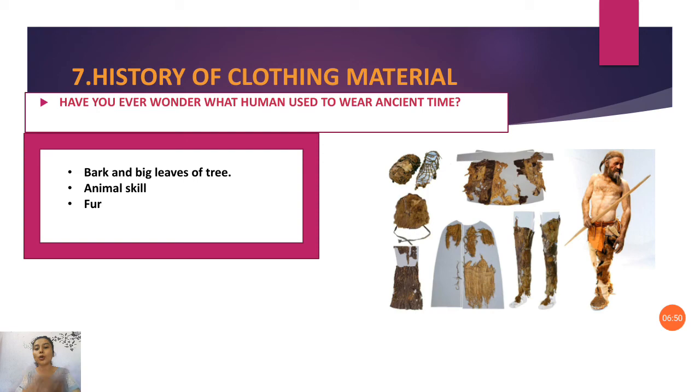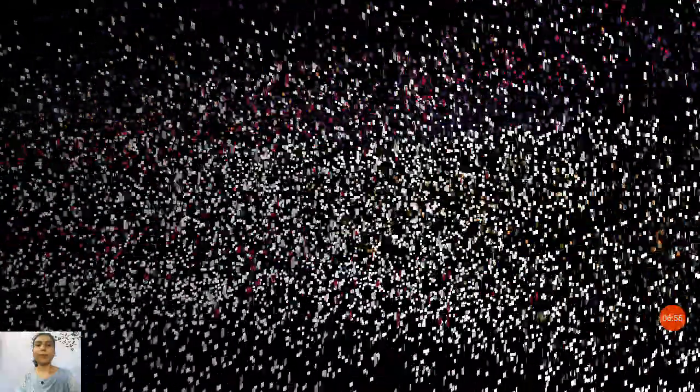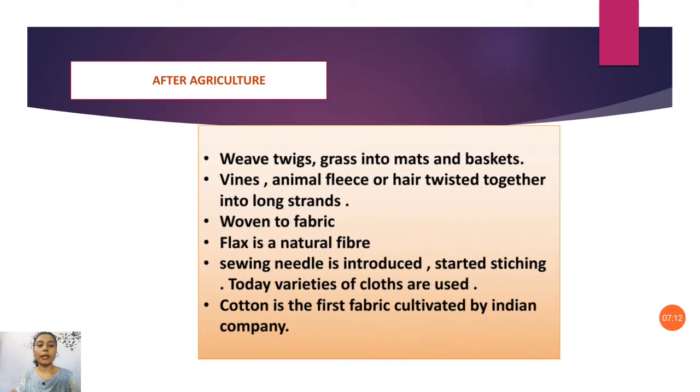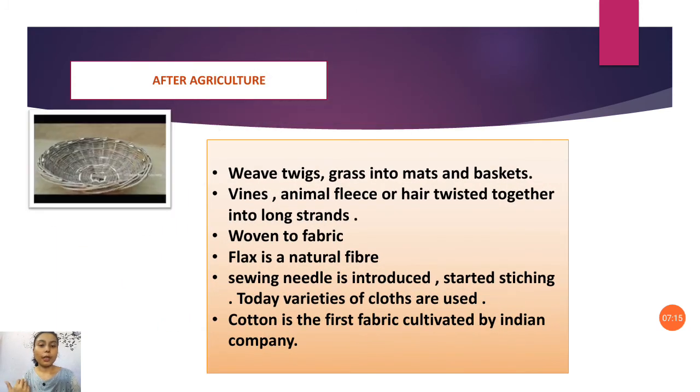After agriculture. That is, before agriculture was the ancient time. Next, after agriculture, what happens is they weave twine and grass into mats and baskets. Can you see in this picture? Have you seen it anywhere? Yes, in deep villages they use this type of basket, a bamboo basket or any grass basket, to carry things. Weave means to pull it together. They weave twine and grass into mats and baskets. They also used to make mats as well as baskets.